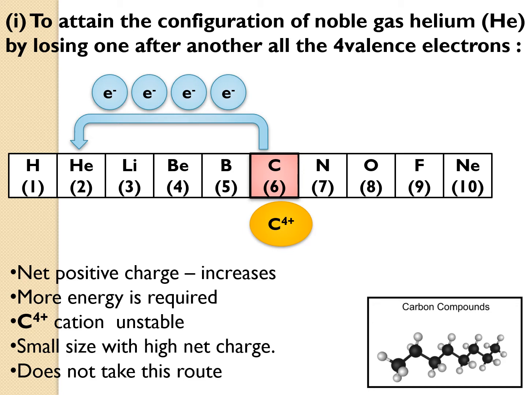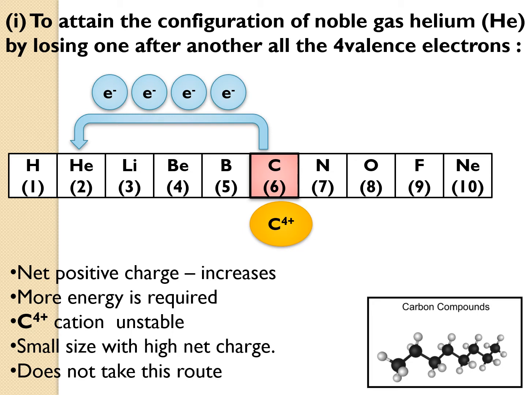Ultimately, when it reaches the electronic configuration of helium, it becomes an unstable element. Why? Because it is developing a 4 positive charge. The carbon element is small in size, but the charge developed on it is very high, a high net charge, and that is why it becomes unstable in nature, and therefore it does not take this route.